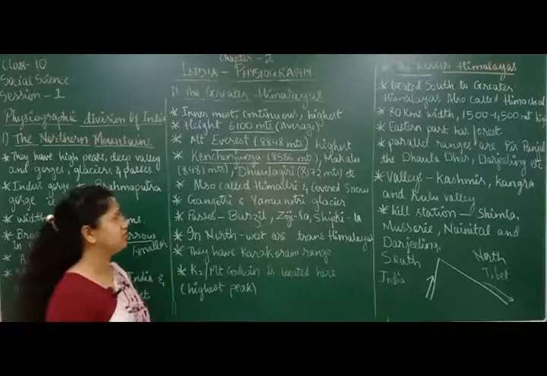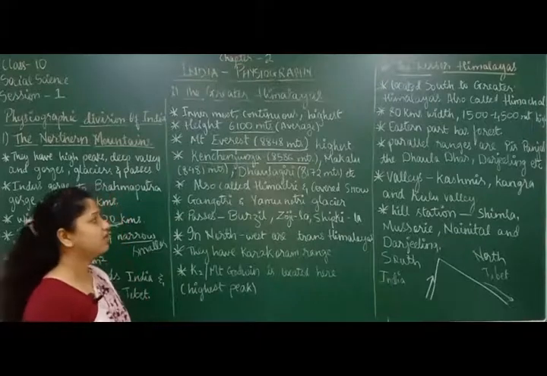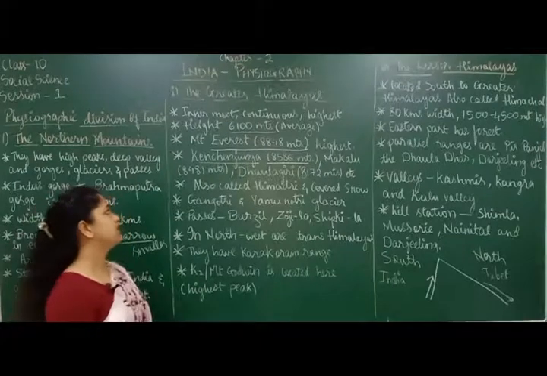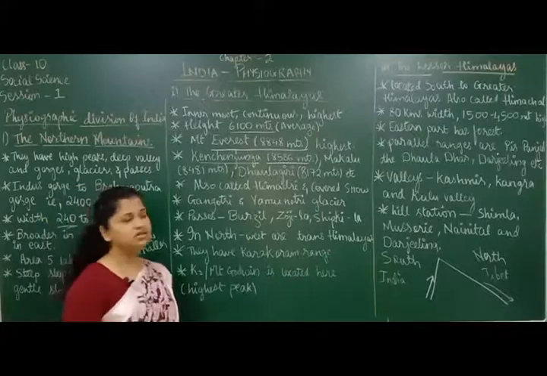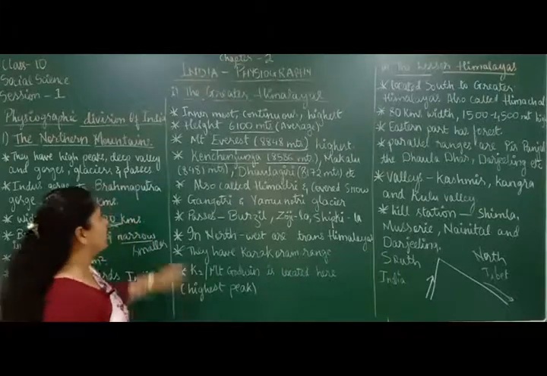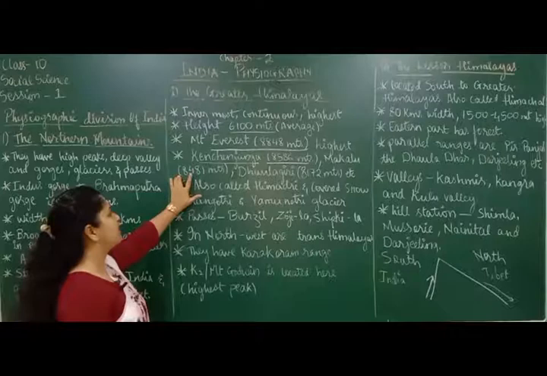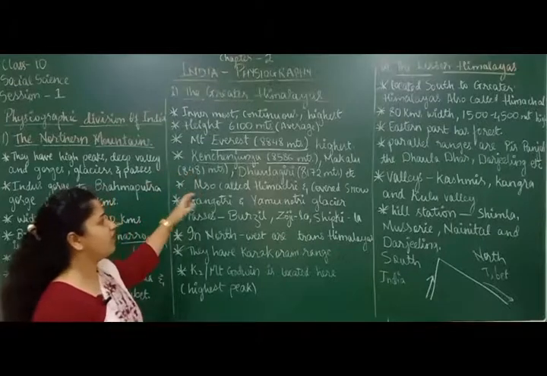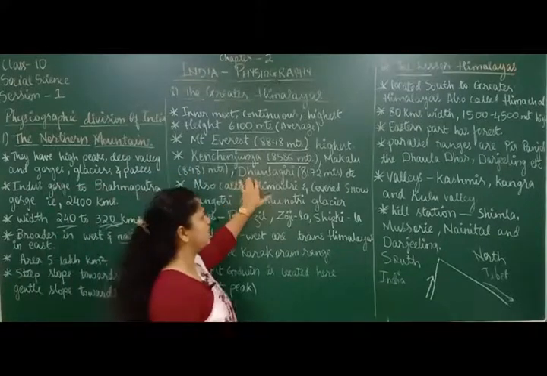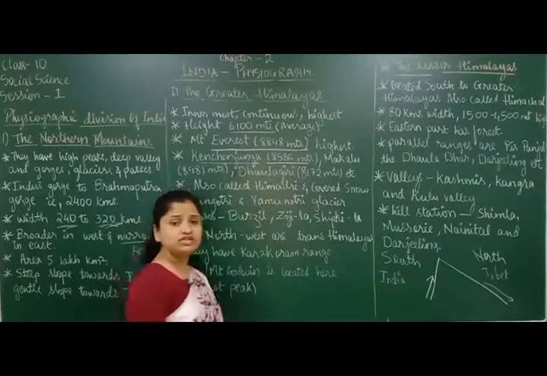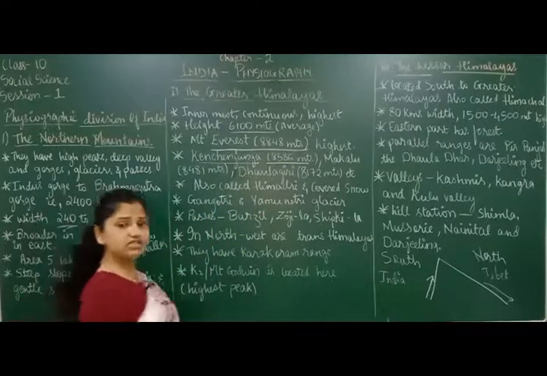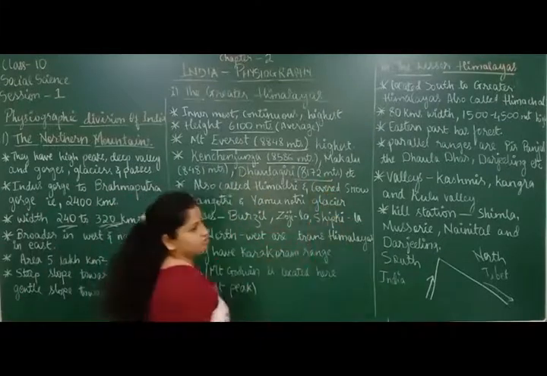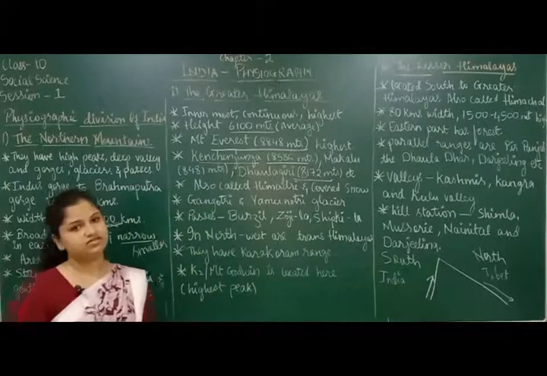After Kanchenjunga, you have Makalu. Makalu mountain is 8,481 meters. Then you have other mountain ranges like Dhaulagiri. Dhaulagiri is how much? 8,172 meters.